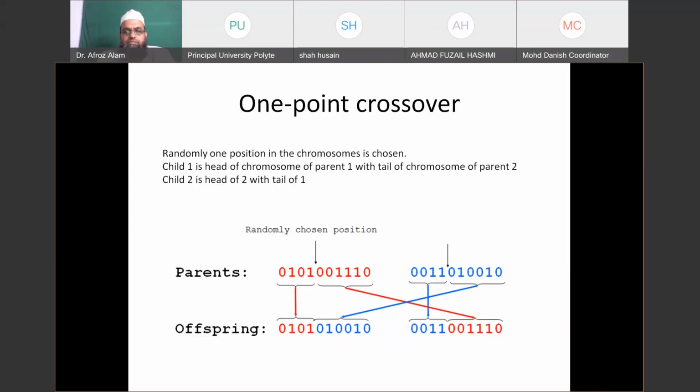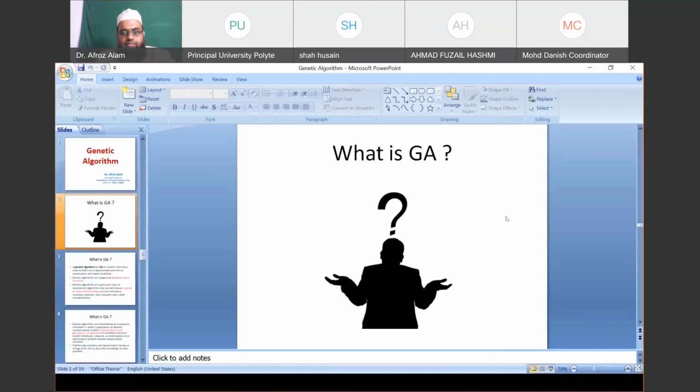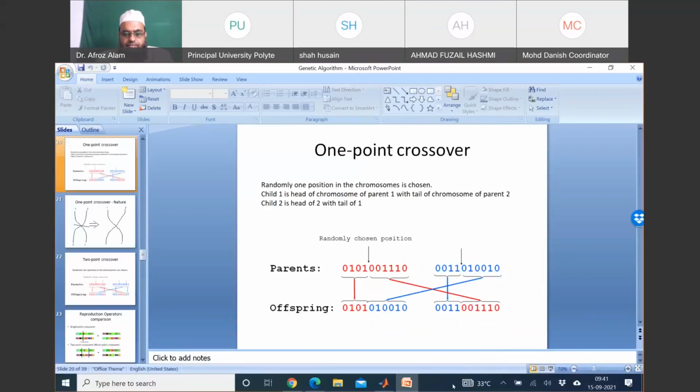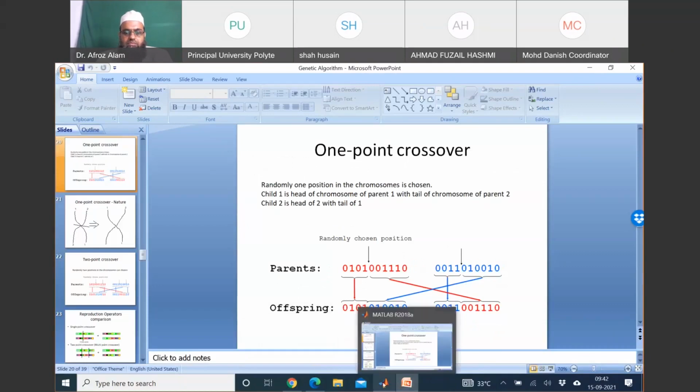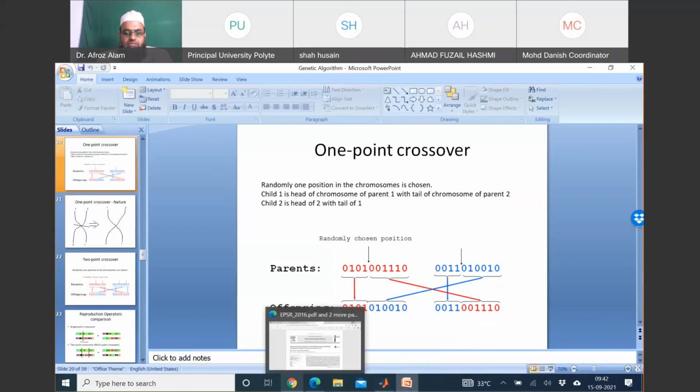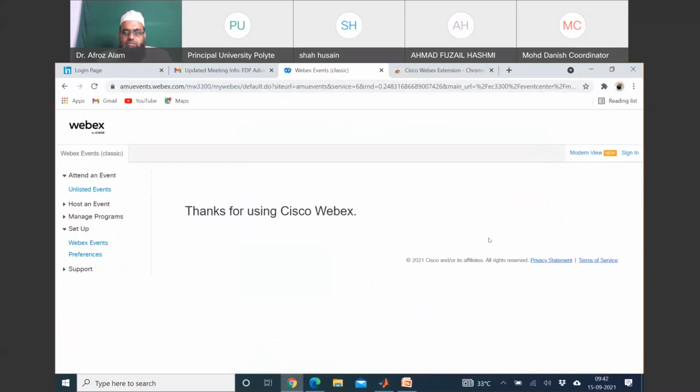I request Dr. Zakaullah to please check your connection or settings because slides are visible. Other participants are also confirming this.